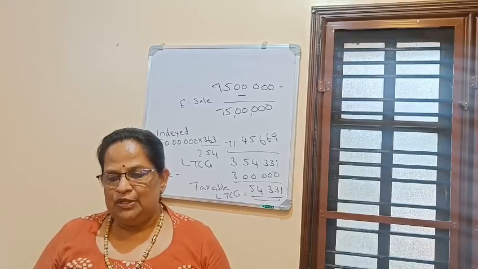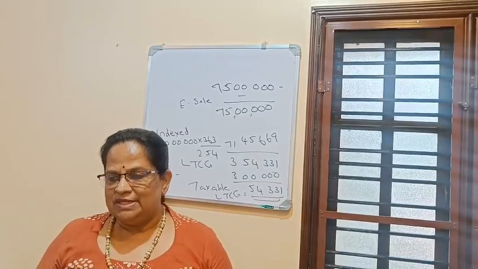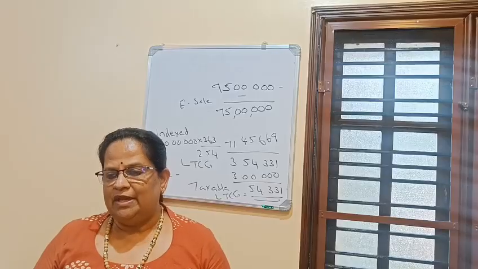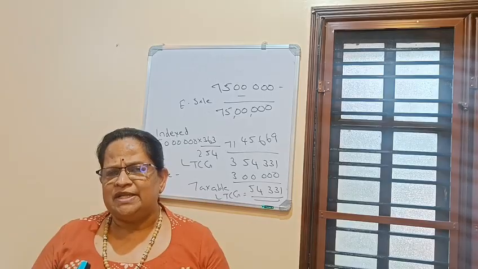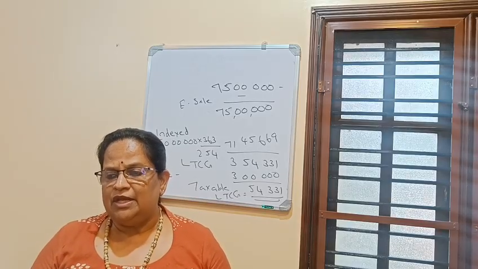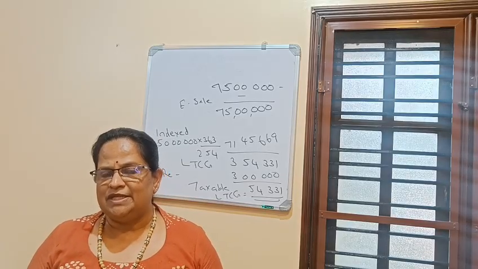Dear students, we will do module 64. This is section 54EC, exemption for capital gain. So what is section 54EC? This is an important section: capital gain not to be charged on investment in certain securities.